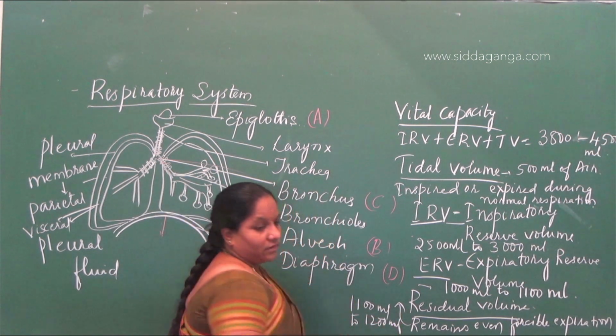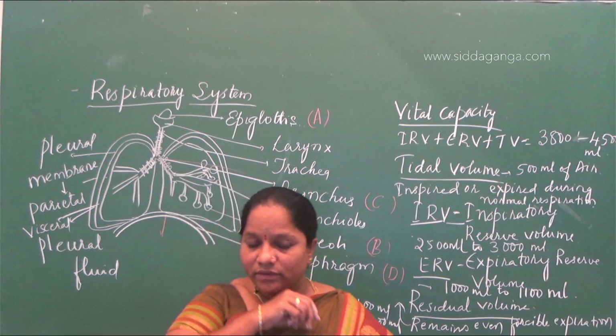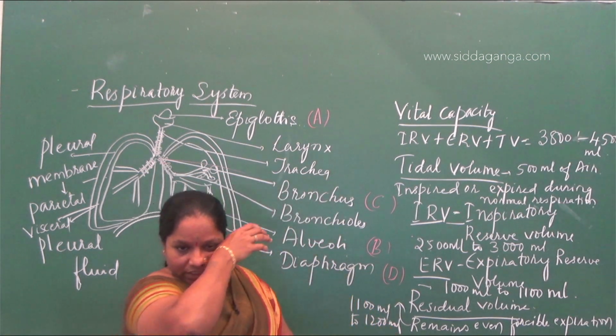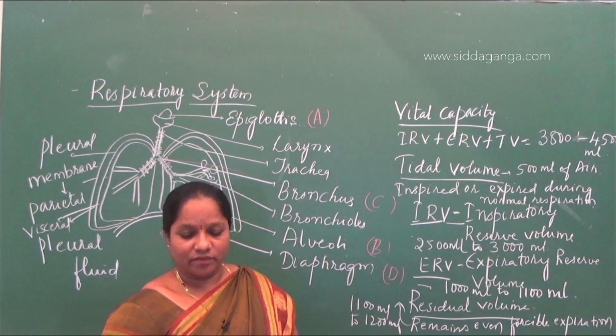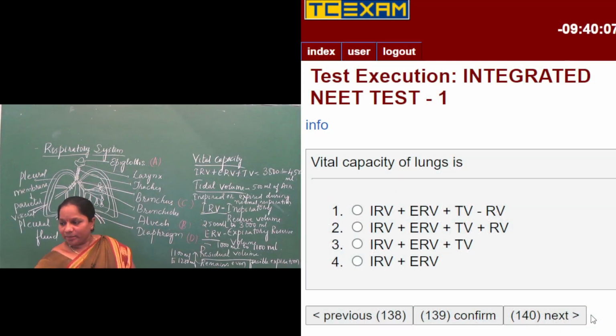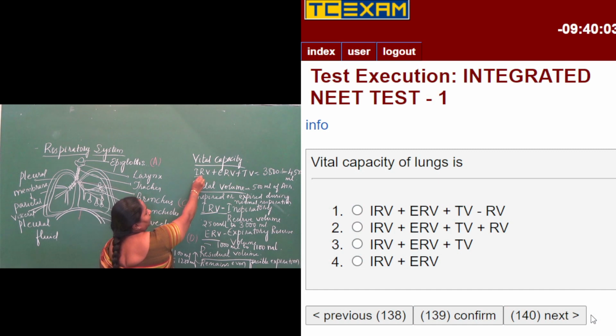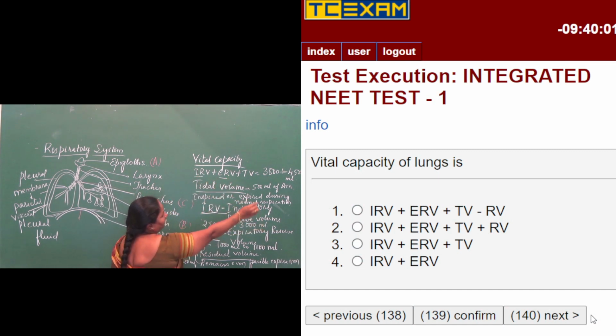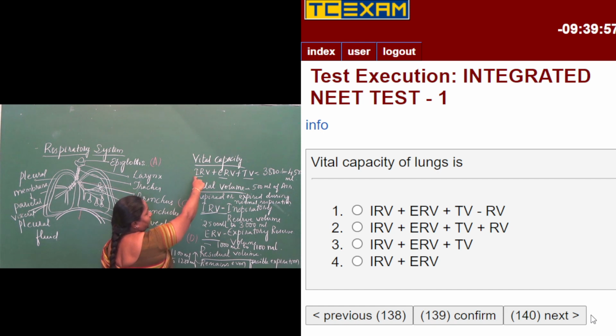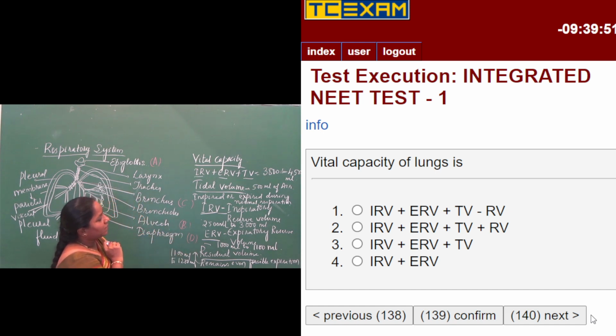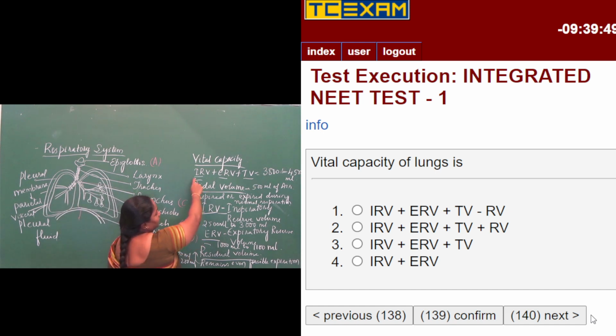So to attend this question, vital capacity of lungs. They have asked only what is vital capacity of lungs. It is IRV plus ERV plus TV. IRV means inspiratory reserve volume, the amount of air that is forcefully inspired by normal human beings.